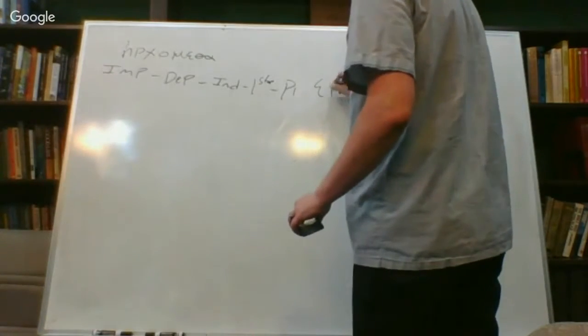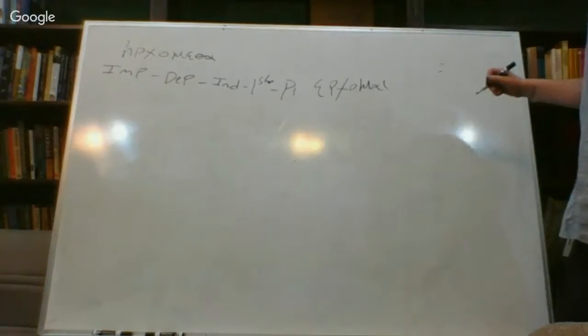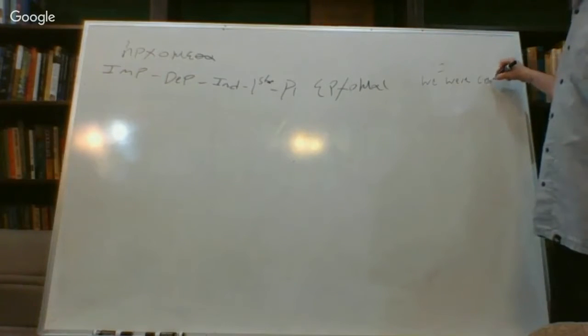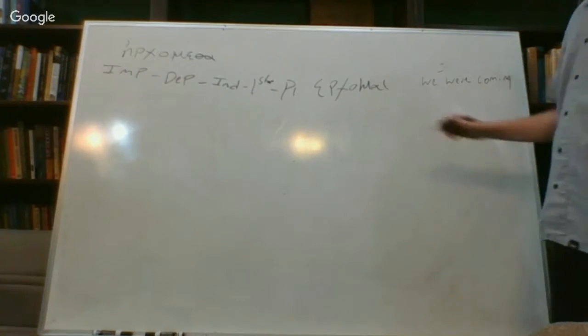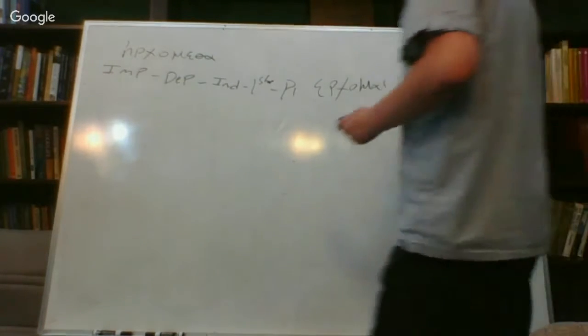So it's going to be erchomai, and it's going to mean we were coming. It's going to be the inflected meaning. Based on all of those categories, the inflected meaning is going to be we were coming. And that's how you're going to be parsing imperfect verbs. One last thing that I'm going to talk about. We've been slowly adding to our knowledge of the master verb chart, and today's no exception.